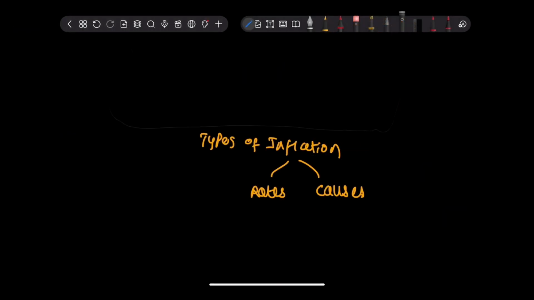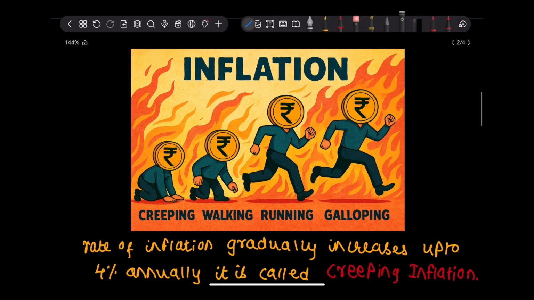Inflation is basically classified into two types: inflation based on rates, inflation based on causes. In today's video, we'll be looking at inflation which is based on rates. Let's get started. Inflation based on rates is classified into four types: creeping inflation, walking inflation, running inflation and galloping inflation. अब इन सब टर्म्स को हम एक एक करके देखते हैं.